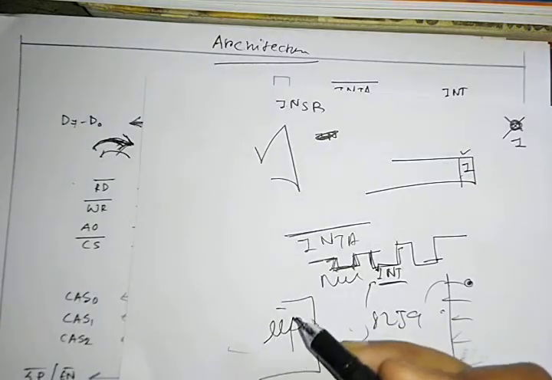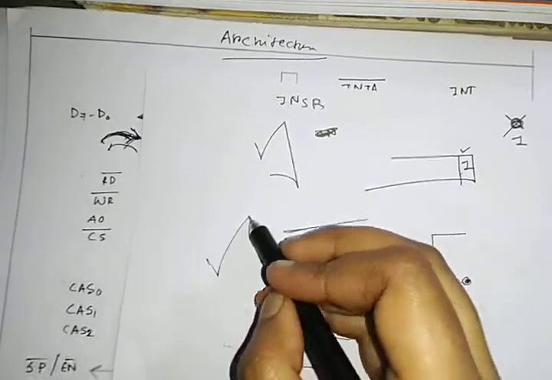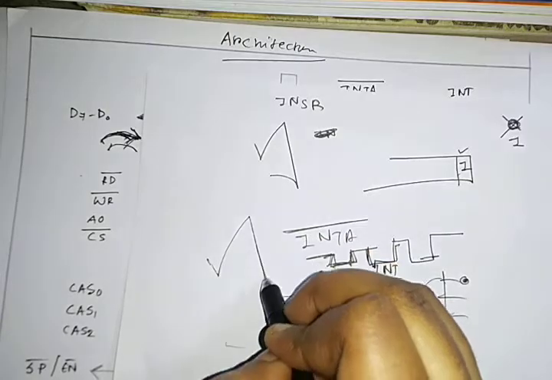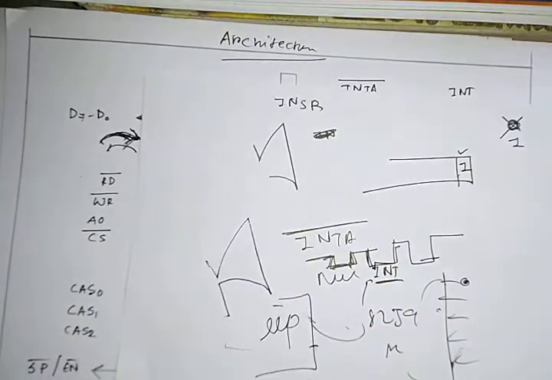And then after receiving the address, it will go and service the ISR routine, go back and do the other task. This is why we use the 8259 PIC. It's a programmable interrupt controller. This is used for increasing the number of interrupts.